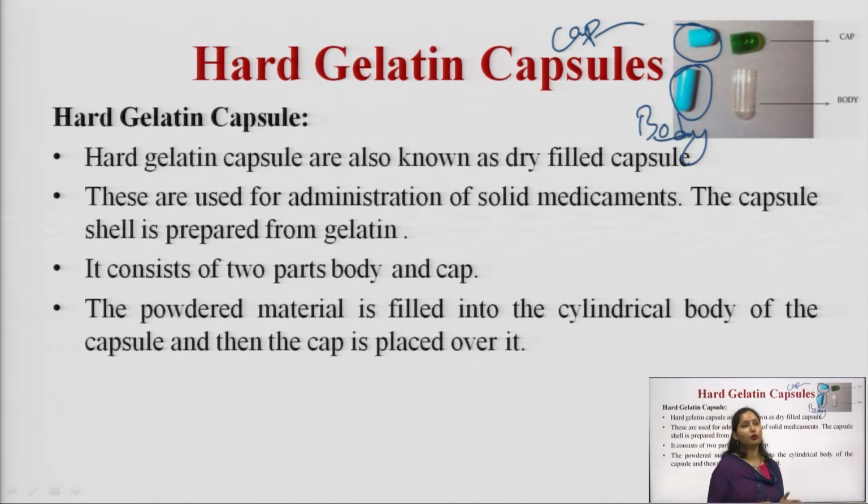The medicament, the powder or solid dosage form which we have to fill, we fill into the body portion of the hard gelatin capsule, and then we place the cap over it and lock or seal the capsule.